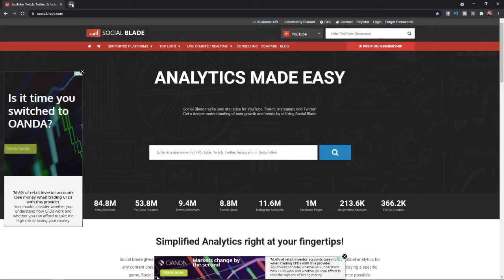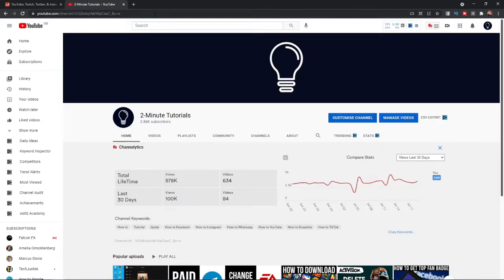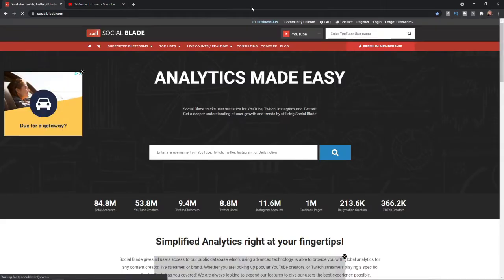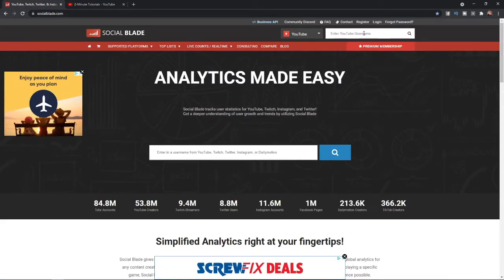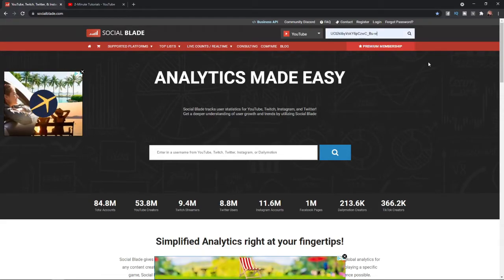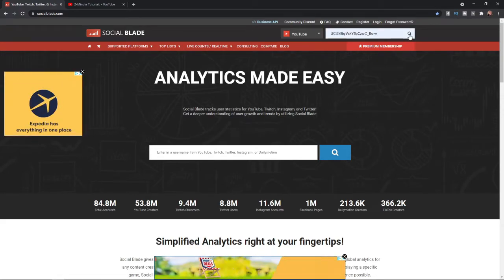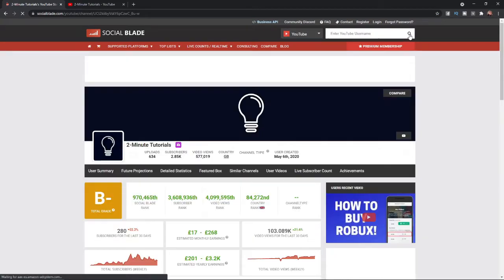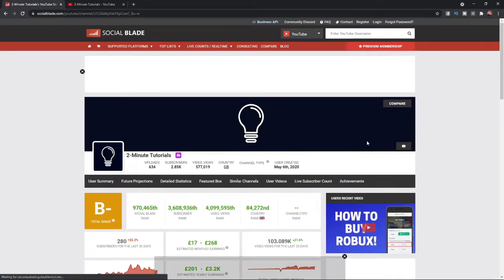And then what you need to do is go over to YouTube, and then head over to your channel. Once you head over to your channel, you need to copy this section of the URL, which will redirect Social Blade over to your channel. So once you copy that, enter it into this box here. Once you have entered it into that box, you can now click on the search icon. Once you click on the search icon, you will be redirected to this page.